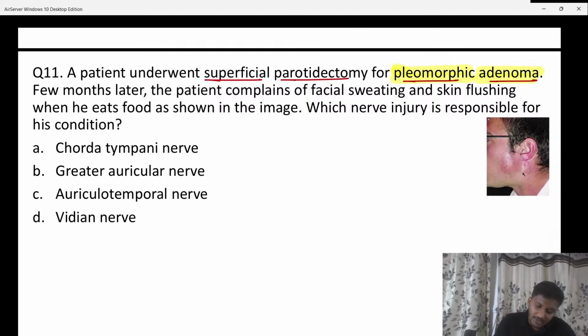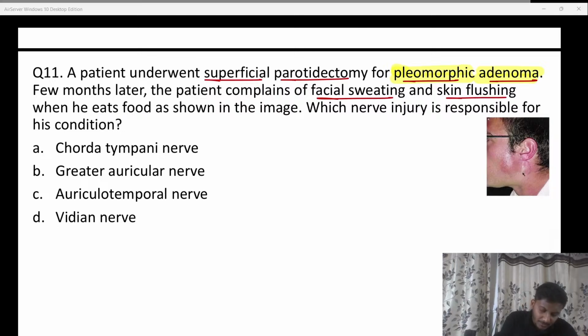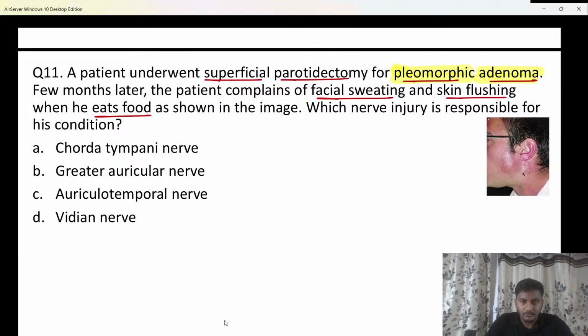Okay, a few months later the patient complains of facial sweating and skin flushing beta whenever he eats food. Okay, whenever the person eats food beta, as shown in the picture. So whenever the person eats food, definitely he is having sweating and flushing. Which nerve injury is responsible for his condition? Which nerve injury is responsible? Very good, shabash. So now what happens is, try to understand.